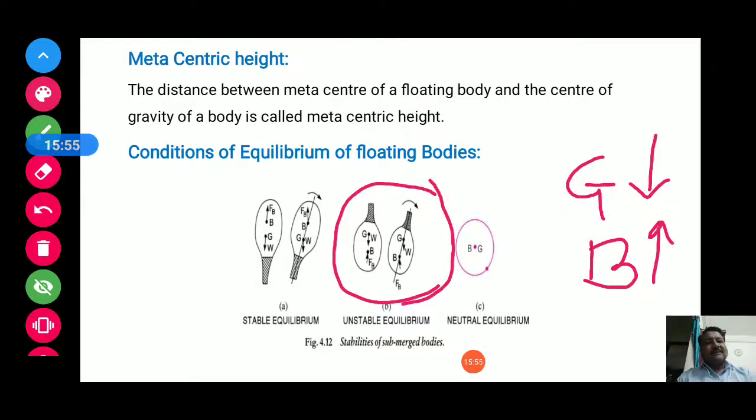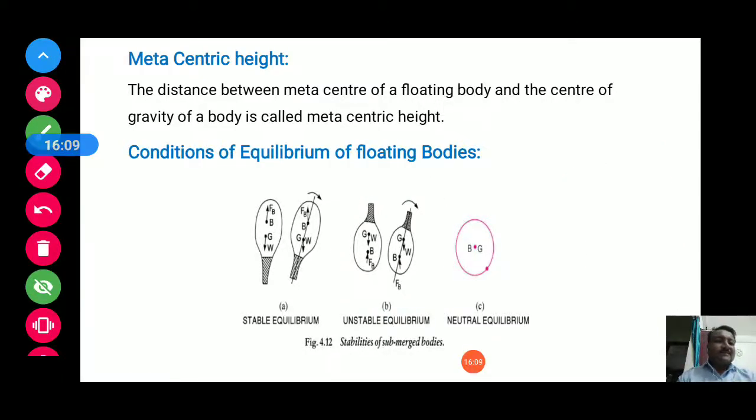So at the time of examination, if you are asked to write the conditions for equilibrium of floating bodies, firstly you have to draw these figures and write the explanation. The next condition is neutral equilibrium.